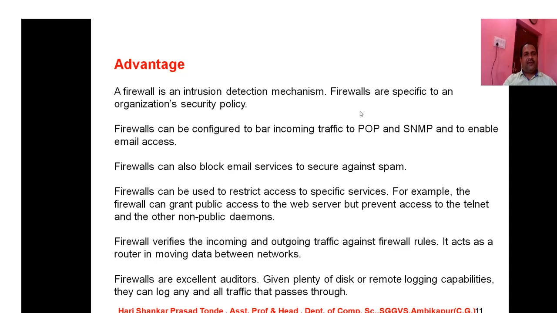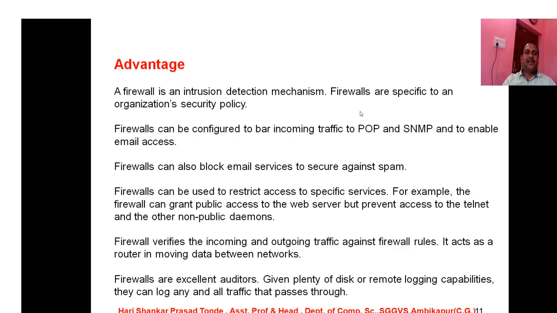So the first advantage is that a firewall is an intrusion detection mechanism. Firewalls are specific to an organization's security policy. So this is the first advantage. The second advantage is that firewalls can be configured to bar incoming traffic, to POP and SNP, and to enable email access. This is the second advantage.